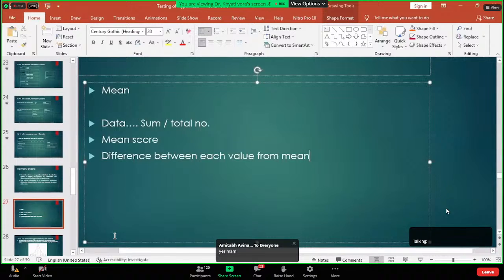That under mean, you have mean score. So you have all the data, you did the totaling or summation, and you divide with the number of units, and you get the mean score. So a value which describes the entire data. Okay, done. Now, again, there is something known as standard deviation. If my mean is equidistant or has a similar distance from each value, they are just different by 4 to 5 units, say for example out of 10.